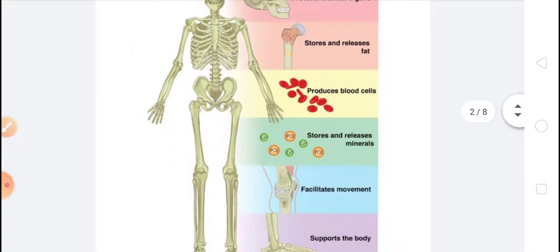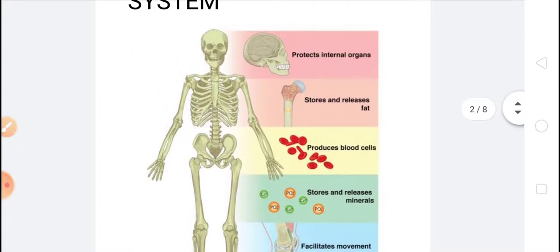What are the functions of the skeleton? The skeleton provides support and strength to our body, and because of the skeleton only our body is upright in position. Okay, it also protects the delicate internal organs of our body like the brain, heart, lungs, liver.